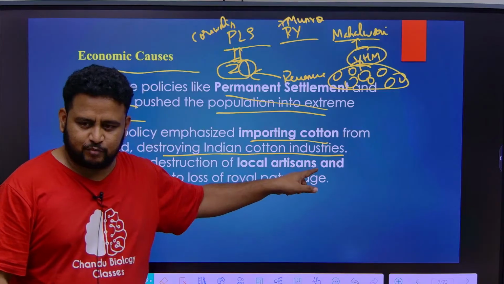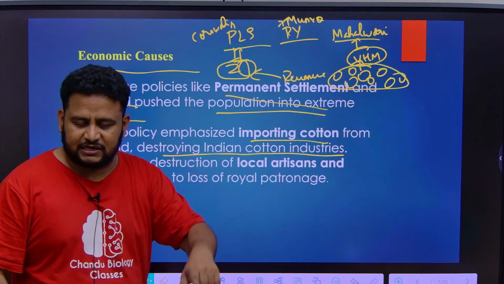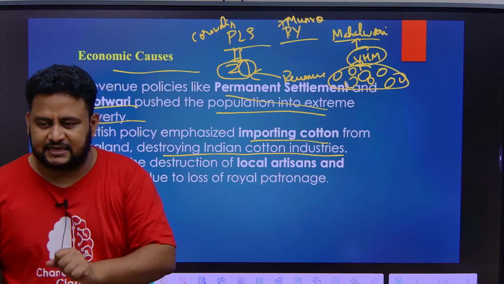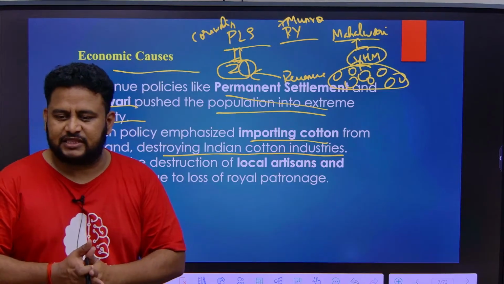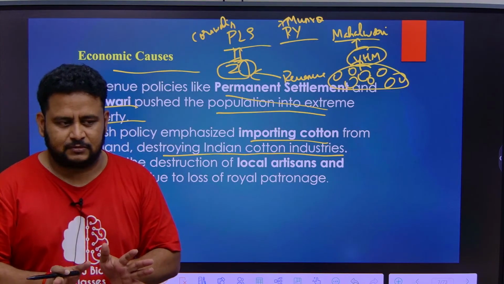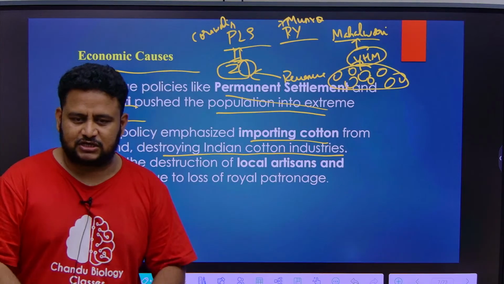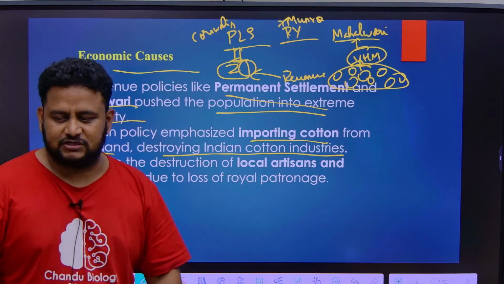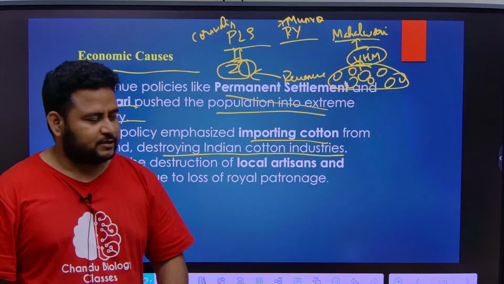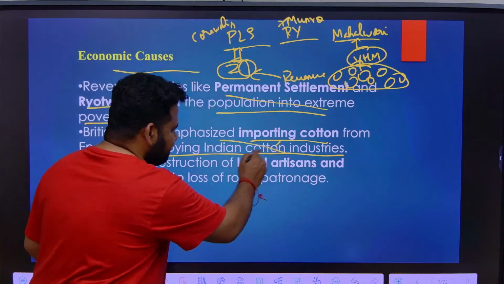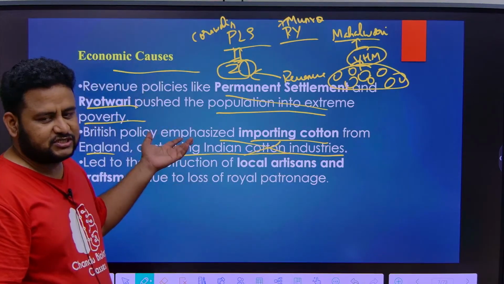Because the British are importing from England, the import will be cheap for them, and whatever they produce becomes cheaper compared to the Indian goods. What will the general public do? They buy something which is cheap, correct? They will not say, even if it is costly, I will buy only from Indians. They will buy what is cheap. So the Indian cotton industry was destroyed, and British industry started developing.